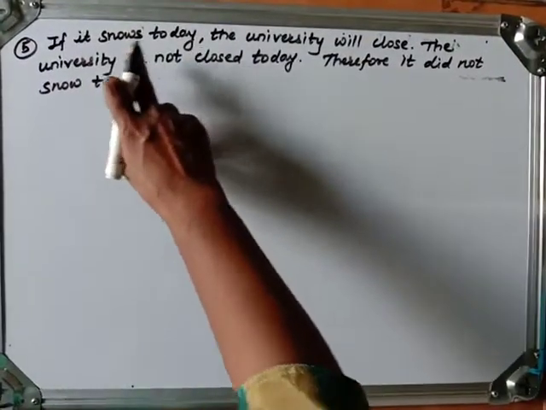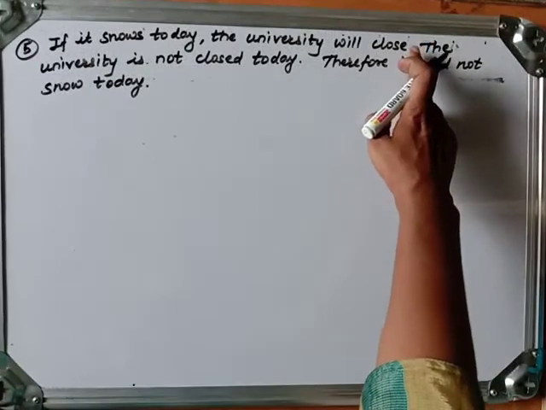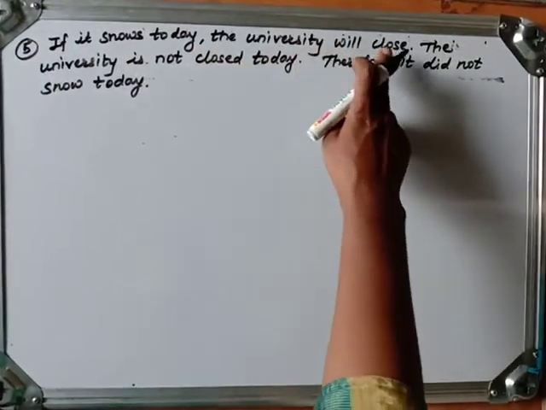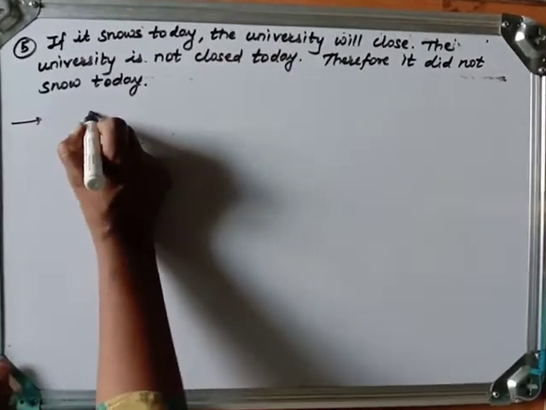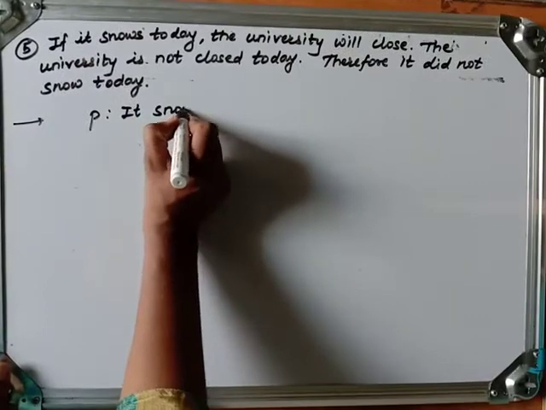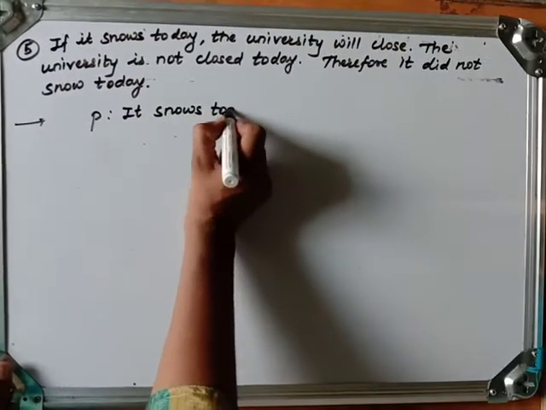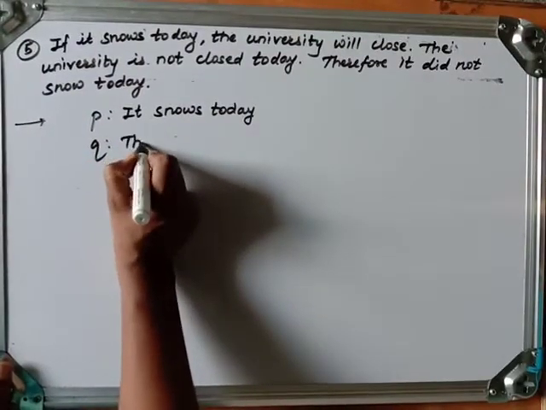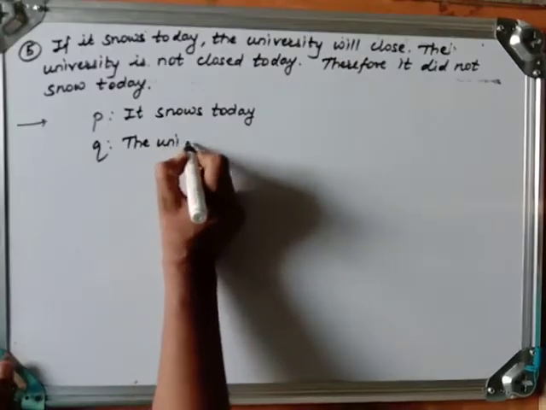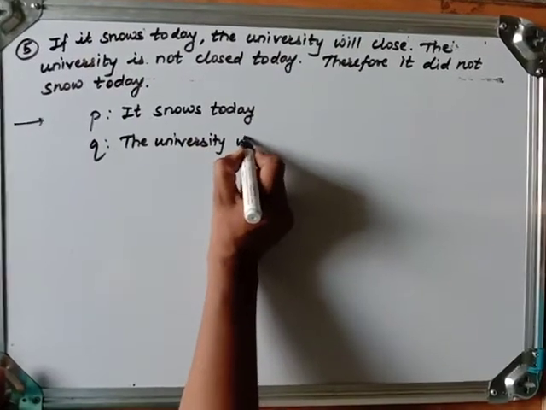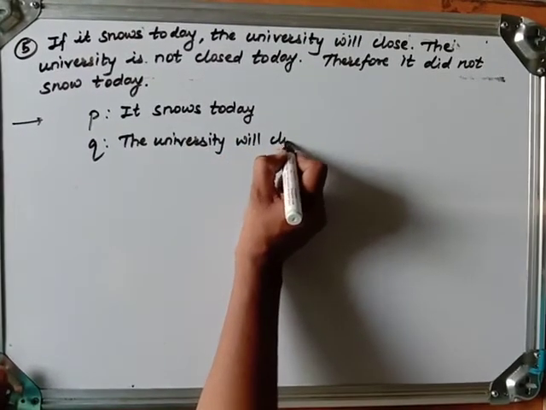Now the one sentence is one premise. If it snows today, the university will close. So let me assume P: it snows today. Q: the university will close.